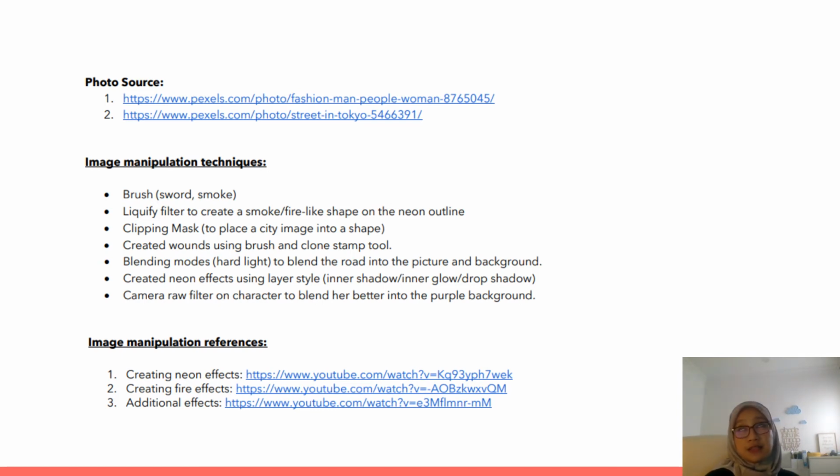As you can see in my project guideline, you have to include at least 5 references. So please make sure you have at least 5 references. You can have more, but the minimum is 5 references. This is basically a guide for you on how you can apply it to your final project work. So this is all the information needed for your ideation and plan. Please make sure you open the file given, which is ideation and planning for your movie poster, in the PDF file.